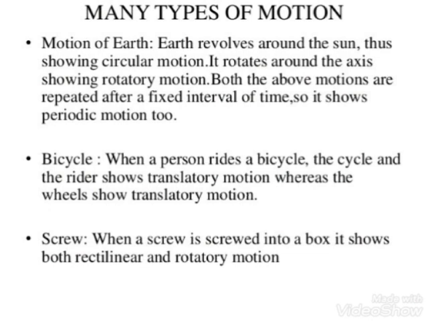Many types of motion. Same thing, when some object or any action performed by a person shows more than one motion. For example, the earth revolves around the sun, so it is circular motion. It rotates around its own axis, it is rotatory motion. And both these motions are repeated after a fixed interval of time, so this shows periodic motion also. When a person is riding a bike, he is moving forward, rectilinear motion, translatory motion, but the tires are moving in circular motion or rotatory.